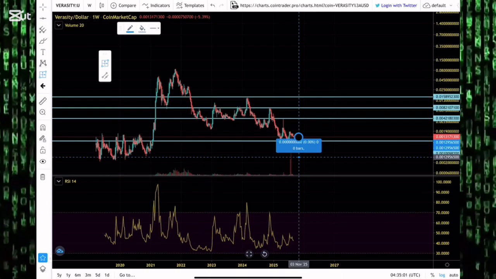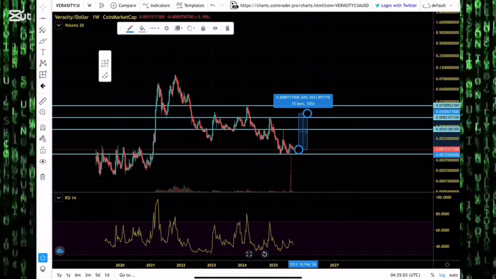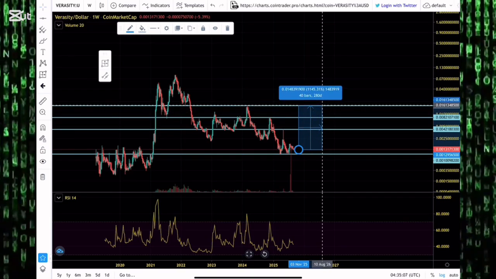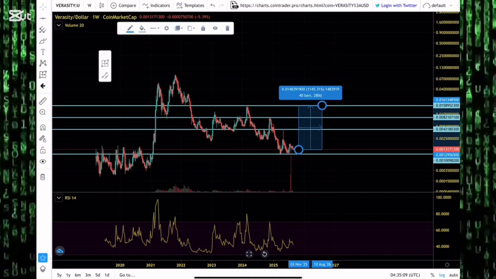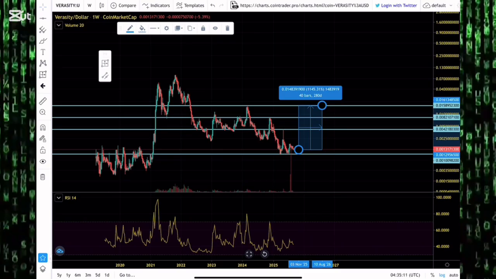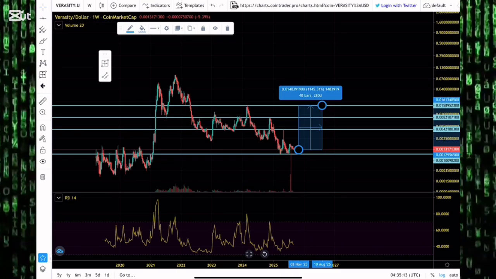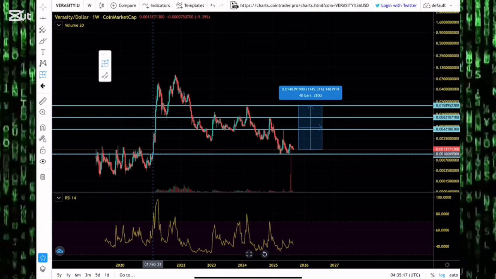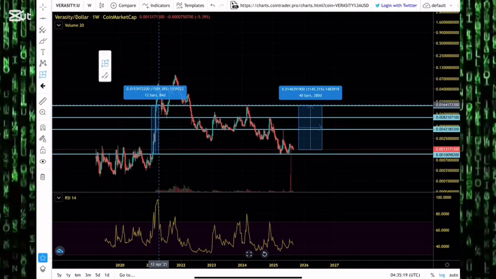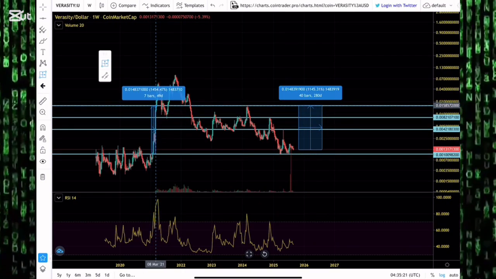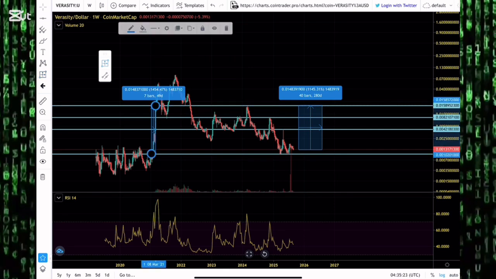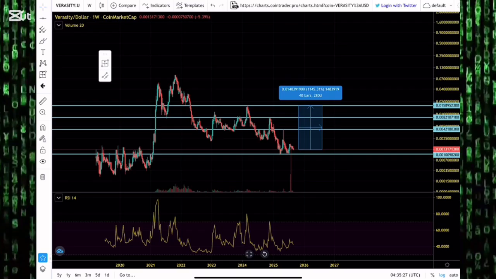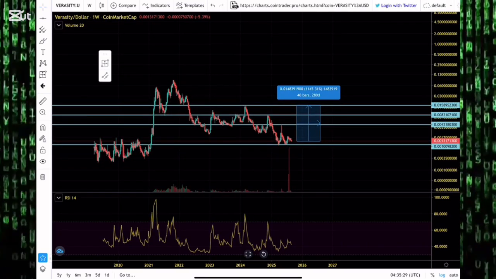From where we're currently trading right now, for Verasity to clear all these huge resistance levels for us to see it pumping aggressively to the moon, we need to see Verasity pull out more than a 700% pump to the upside. To be exact, we need to see Verasity rally up by more than 1,100%, which is very possible and can happen very quickly. The last time we saw Verasity pulling such moves was in 2021, and it took around 49 days for Verasity to rally up by 1,400%.